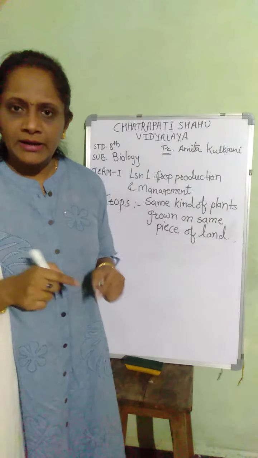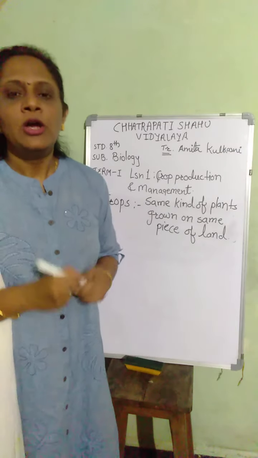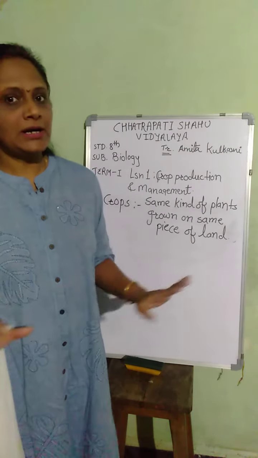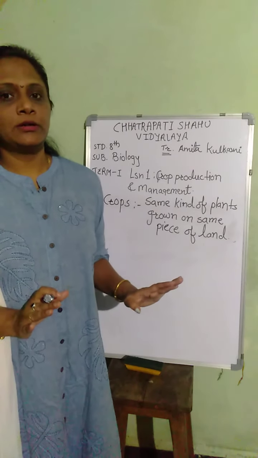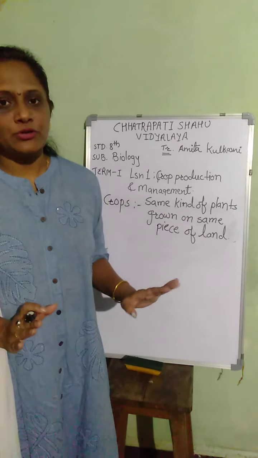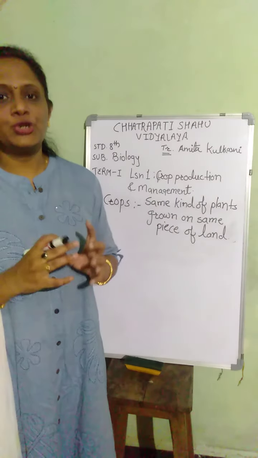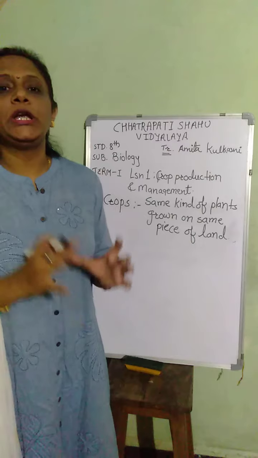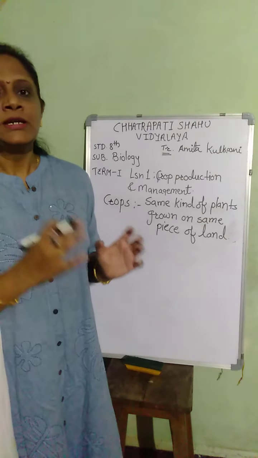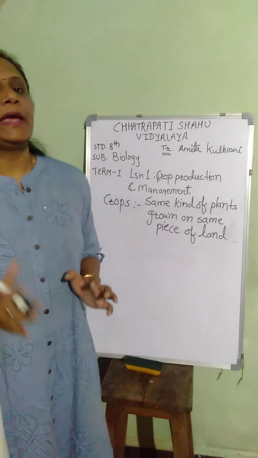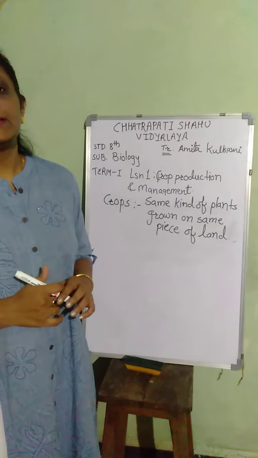Only one piece of land, say 1 acre of land is there. On that all the plants of wheat are grown. All the plants are of wheat. No other plant is grown on that piece of land. Only wheat. So all those plants together are called the wheat crop. So the same kind of plants grown on the same piece of land is nothing but a crop.